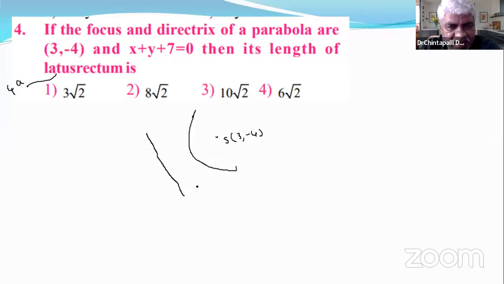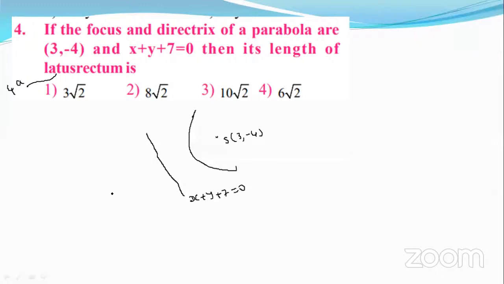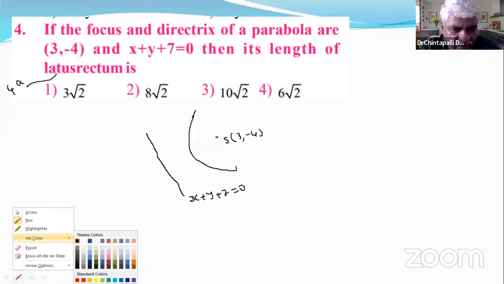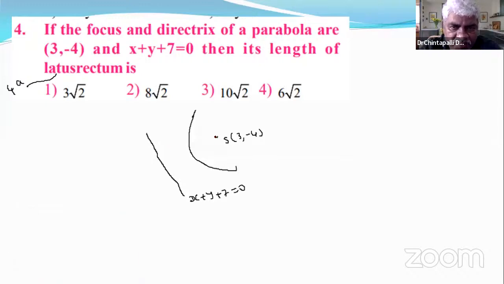Equation of this directrix is x plus y plus 7 is equal to 0. By finding the perpendicular distance from S to the directrix, we can find the value of 2a. Do you know how to find the perpendicular distance?